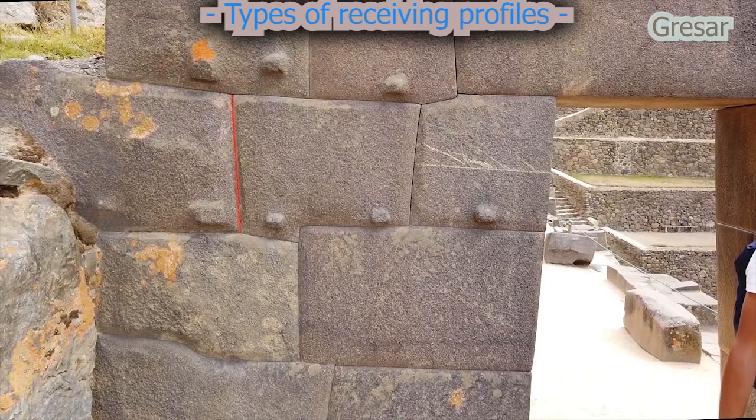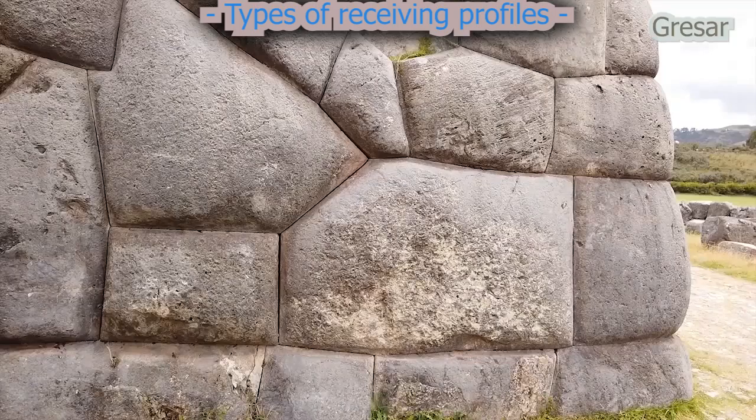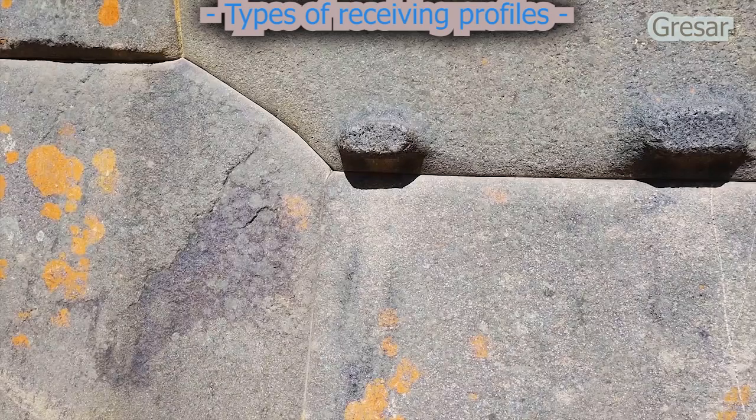The configurations of receiving profiles are diverse, ranging from completely straight to S-shaped. Among them, several well-defined types with specific variations consistently recur. Straight receiving profiles, for example, appear either as an absolutely straight line or as a line with a slight curvature. Horizontal, vertical, and even diagonally aligned straight joint lines are formed precisely by this type. Receiving profiles with more pronounced curvature form a different type with its own characteristic features. It can be conventionally called the arc type.